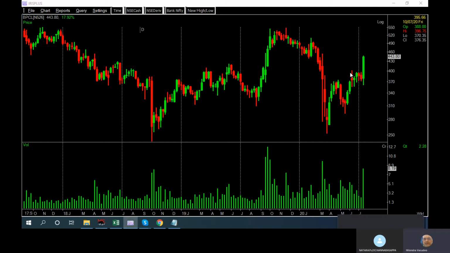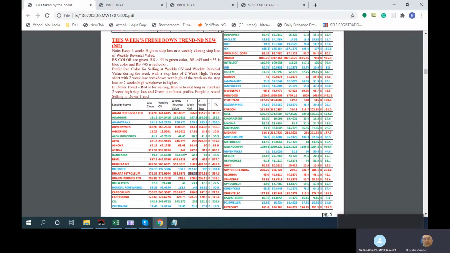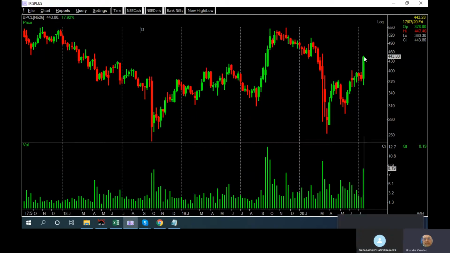So if we don't observe that kind of trading discipline, then there could be trouble, because these are more trading oriented on a weekly basis. Okay. Sure. Current emphasis is not on this, but there are some people who want to do trading. For them, suppose this was a sell and this was the big move up. If you don't observe the 396 stop, then you would be in trouble.